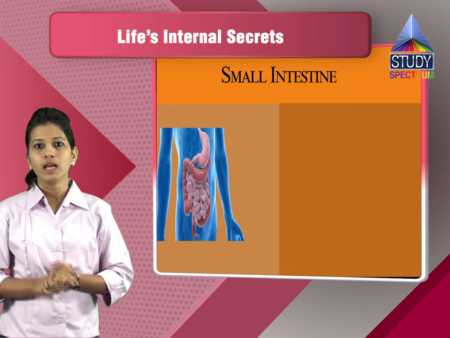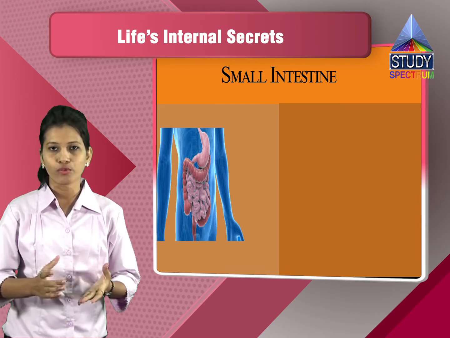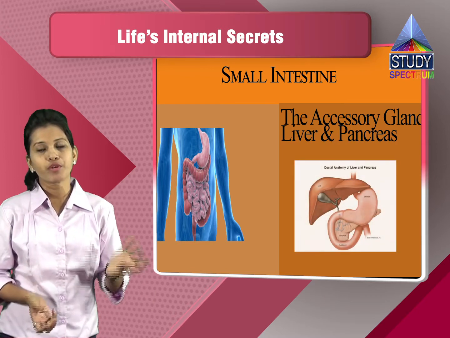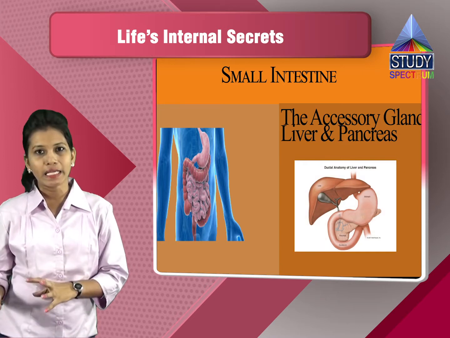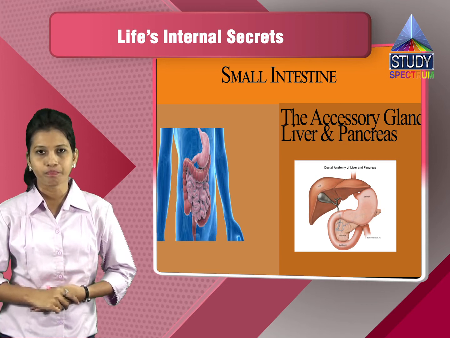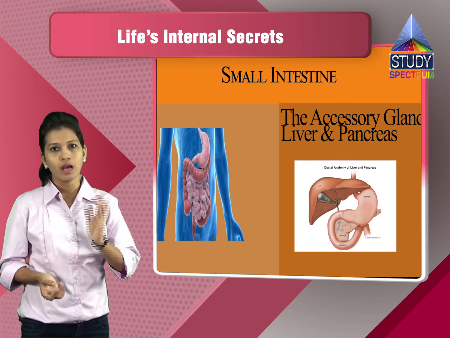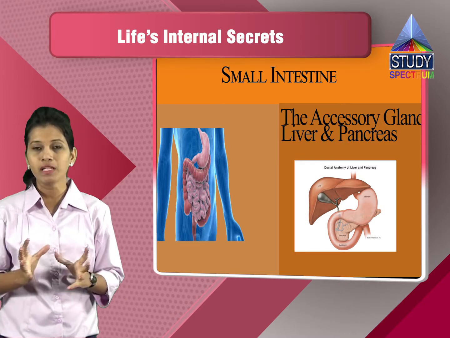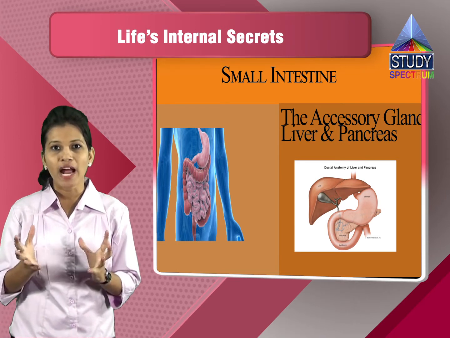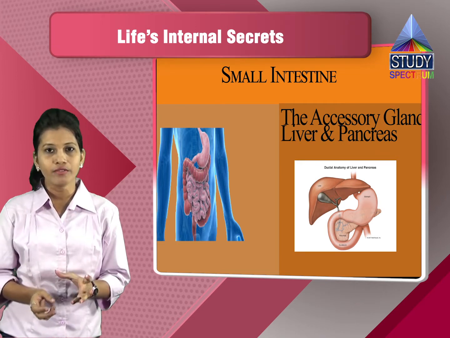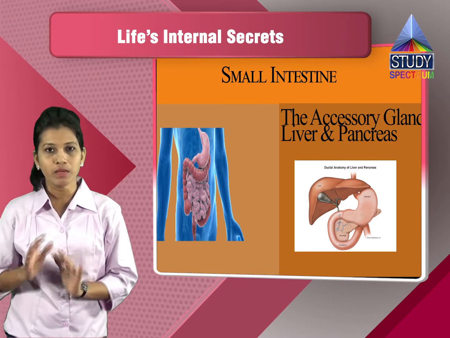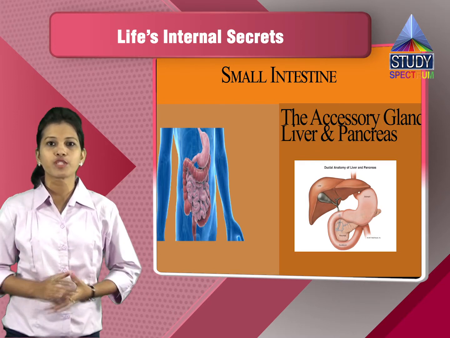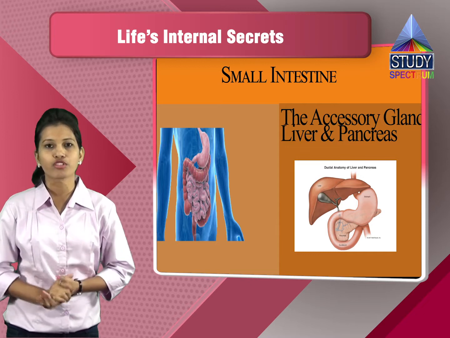Now in the small intestine, we also have the accessory glands. I have not told you before. The accessory glands like the liver and the pancreas. Liver helps in producing the bile juices, and the pancreas produces the pancreatic juices. Now the bile juices which are produced by the liver help in emulsification of the fats. What is emulsification? Emulsification is nothing but the loosening of the fat which is in the saturated form. This fat, which is converted into an emulsified form, is easy to break down and easy to digest. That's why the bile juice produced by the liver is very helpful in emulsification of the fats.